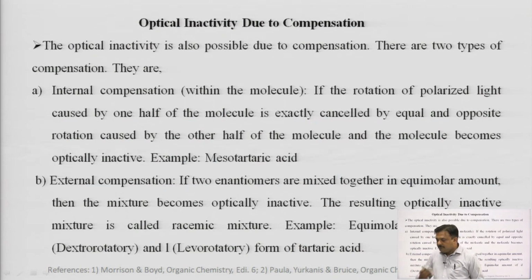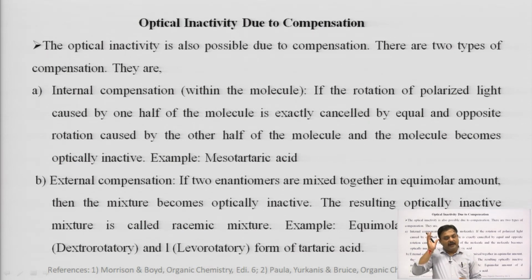Now, as I told you, for a molecule to be optically active, two conditions are there. The first condition is the molecule should have at least one chiral carbon. The second condition is the molecule should not have any element of symmetry, that is element of symmetry we will talk about later.